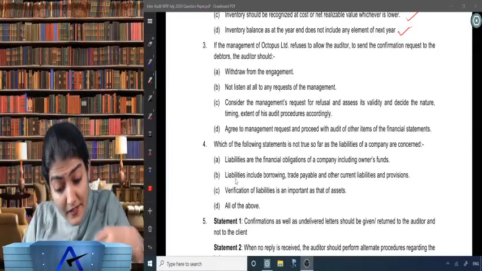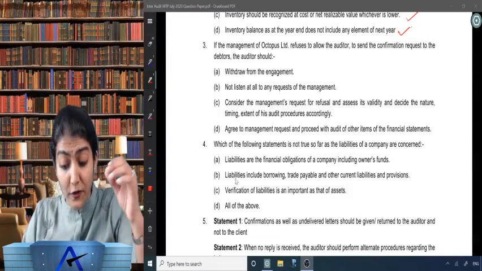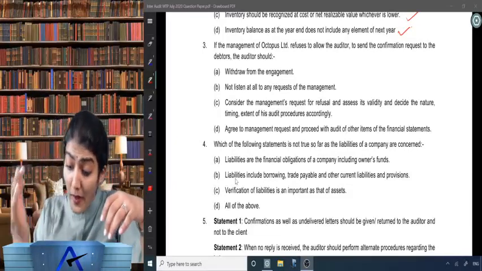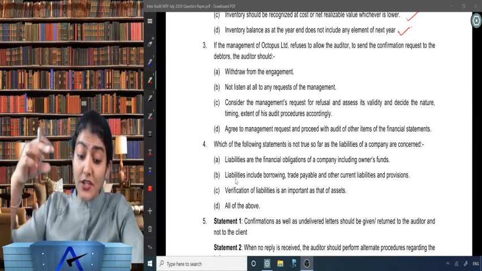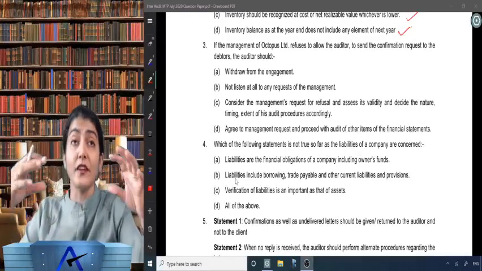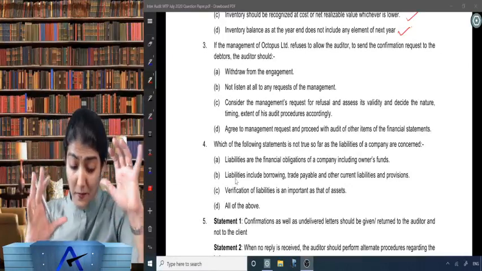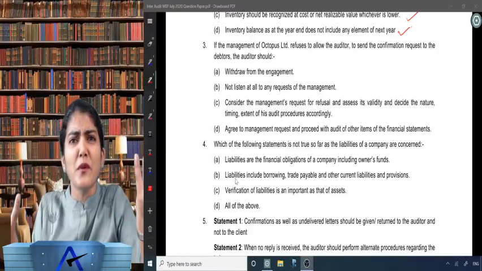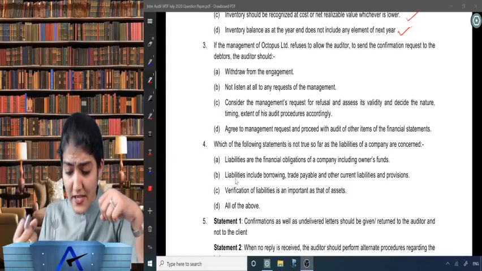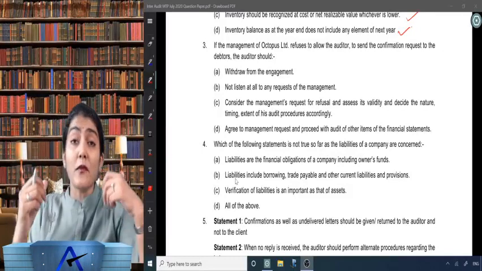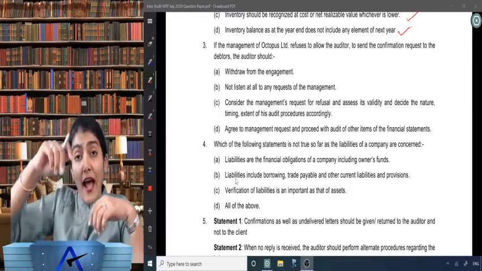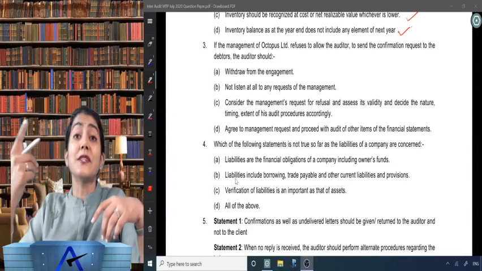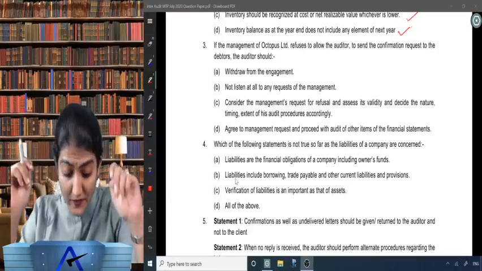Okay, then consider the management's request for refusal and assess its validity and decide the nature, timing and extent of his audit procedures accordingly. Seems more sensible. Consider the management's request for refusal. Why not send the confirmation request to these debtors? Check for the validity of the reasons given by the management and also the impact on the nature, timing and extent of the other audit procedures.